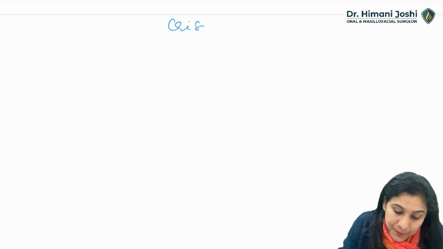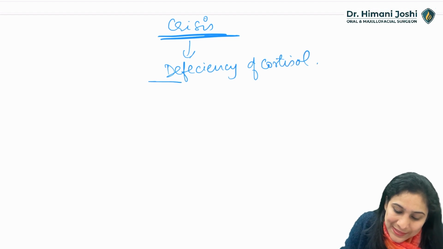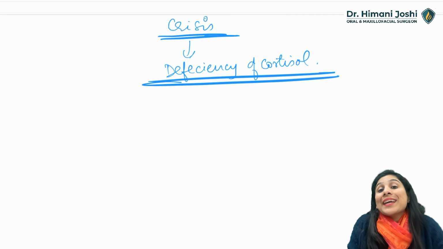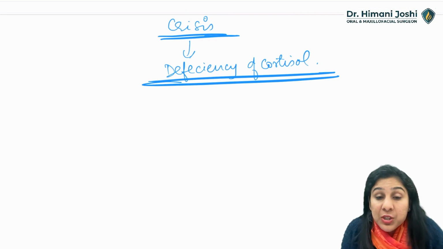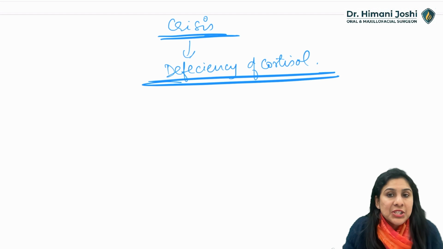I will do a conclusion for all of you so you understand. Now what if the crisis happens? What if there is a crisis? What is crisis? Crisis means deficiency of cortisol. What if there is actually a deficiency of cortisol and you are not able to take care of that cortisol deficiency because of primary AI or because you've taken the patient to GA without giving additional steroids?